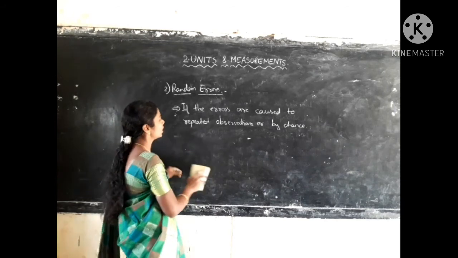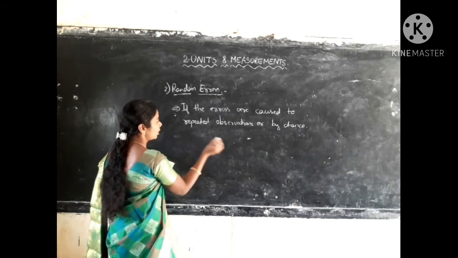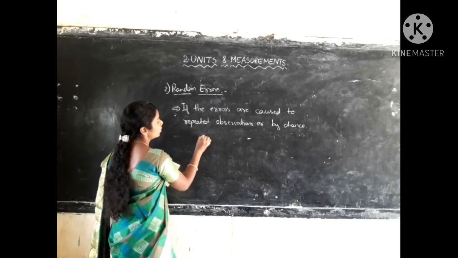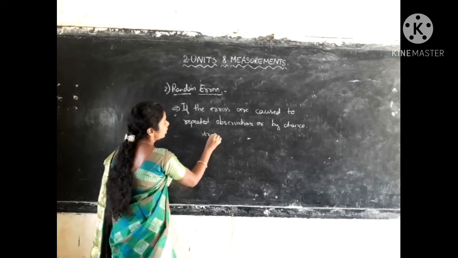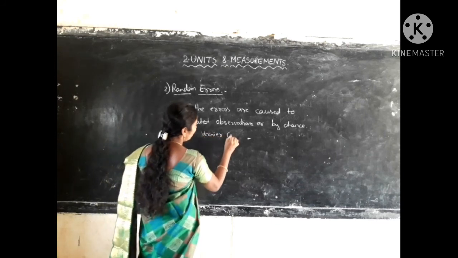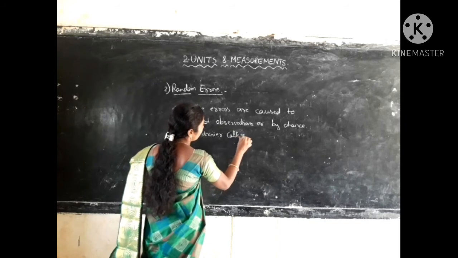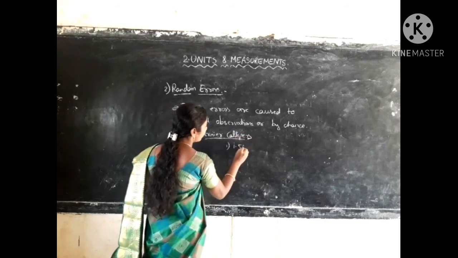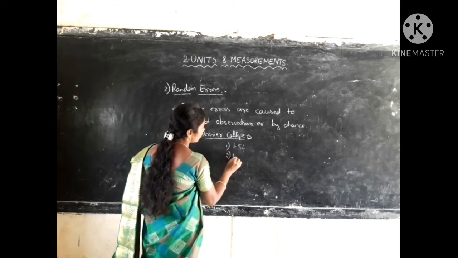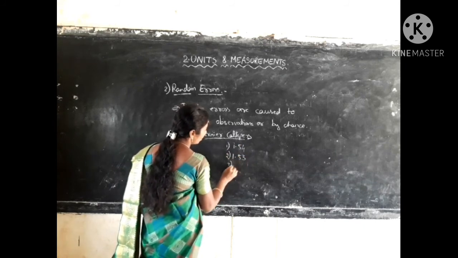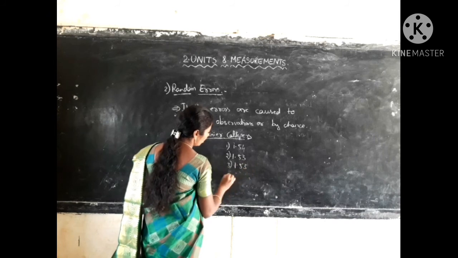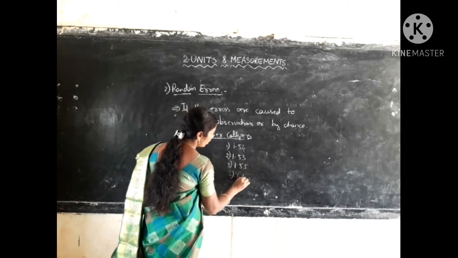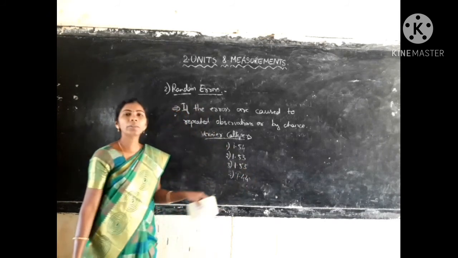Suppose here are some vernier calipers readings. In vernier calipers, think that I am taking the length of that bob. First reading is 1.54, second reading is 1.53, third reading is 1.53 and fourth reading is 1.44. Like that I am getting different values.